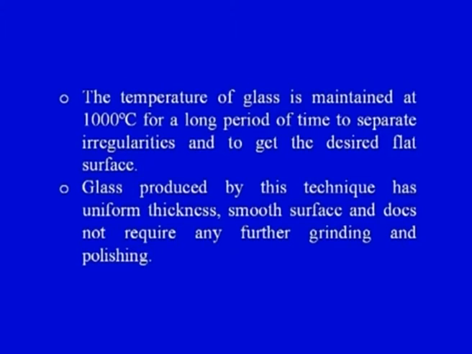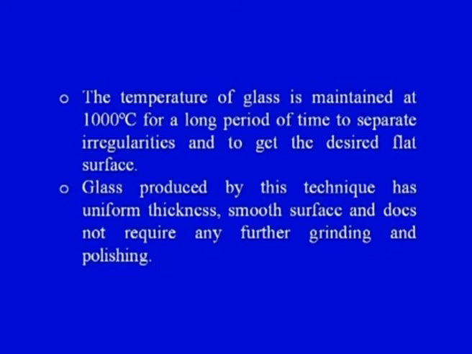Our objective in this case is to make a flat glass, and for that we have to maintain a temperature of 1000 degrees centigrade for a fairly long period of time, and sometimes we want to remove the irregularities and impurities from the glass, and therefore an elevated temperature is maintained.